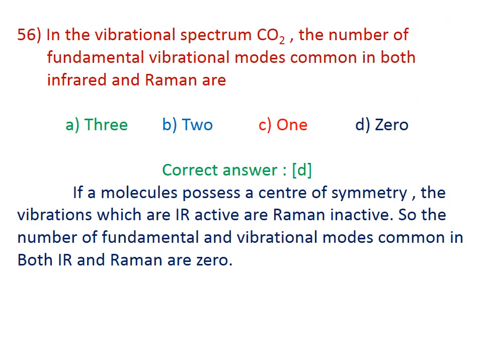Question number 56. In the vibrational spectrum of CO2, the number of fundamental vibration modes common in both infrared and Raman spectra are. Here you have to consider that if a molecule possesses a center of symmetry, the vibrations which are IR active are Raman inactive, and so the number of fundamental vibrational modes common in both IR and Raman is 0. There is no vibration common in both IR and Raman. Therefore, the correct answer for the question is D, 0.